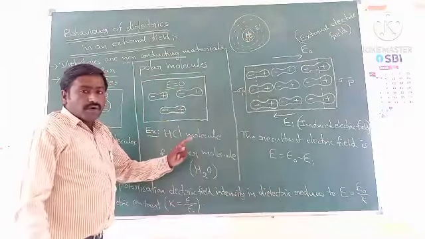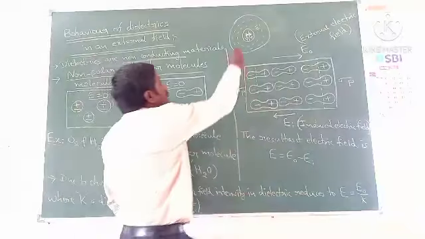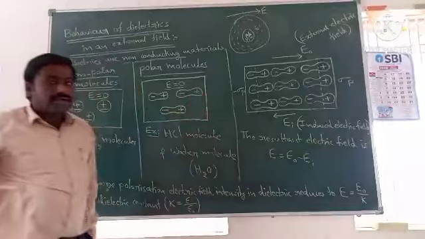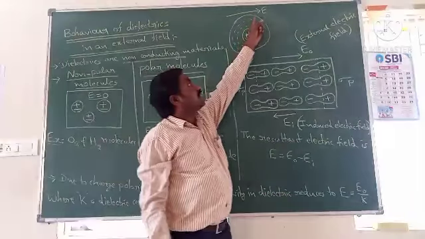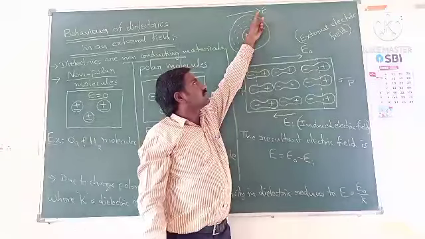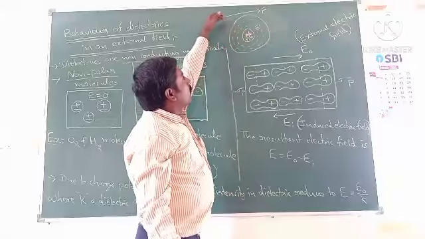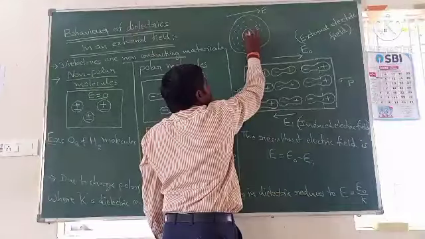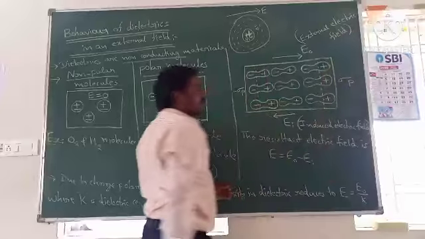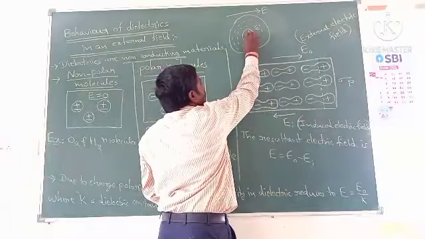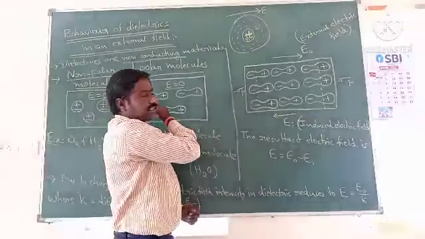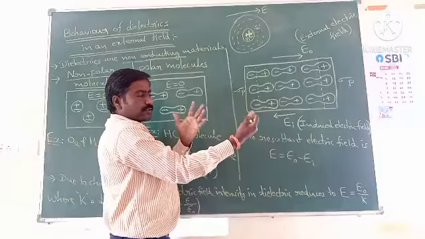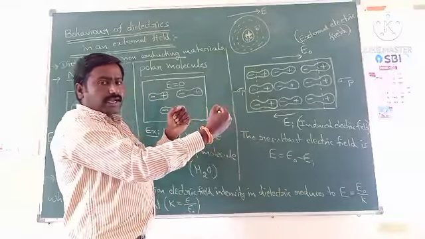Now when you apply an external electric field on this atom, so I am applying some external electric field on this atom, then what happens? Electric field direction is nothing but the positive charge direction. Now, when you apply the electric field on this atom, then immediately the center of positive charge moves along the field direction, and simultaneously the center of negative charge moves opposite to the field direction. So that the centers of positive and negative charges will be separated. So some dipole is formed in that atom.